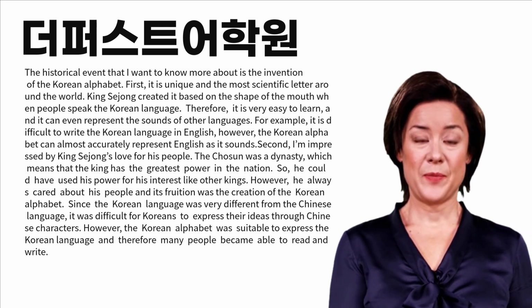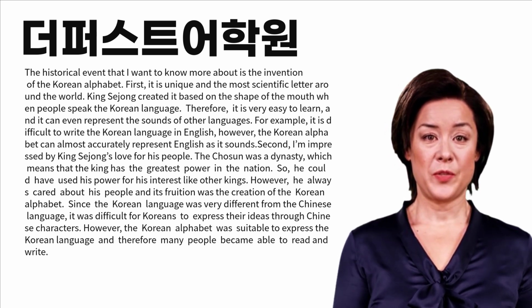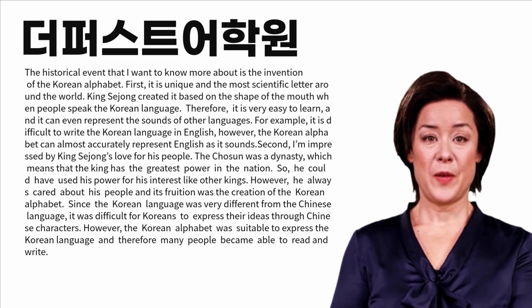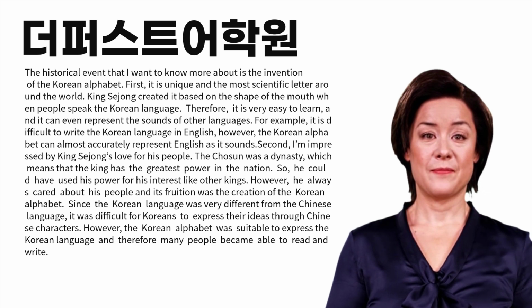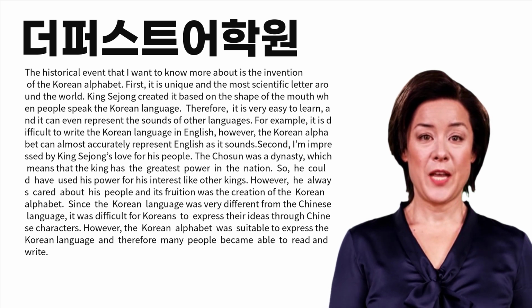Second, I'm impressed by King Sejong's love for his people. The Chosun was a dynasty, which means that the king has the greatest power in the nation. So, he could have used his power for his interest like other kings. However, he always cared about his people, and its fruition was the creation of the Korean alphabet.